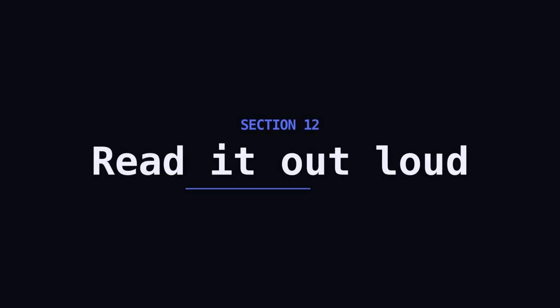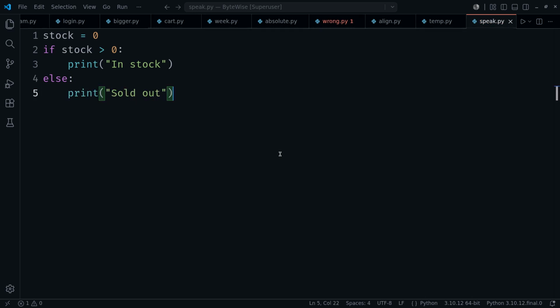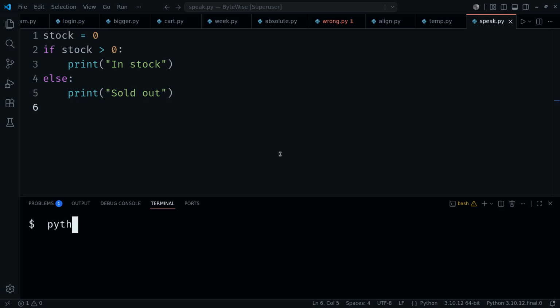Here's the trick to never getting confused. Read the code like a sentence. If stock is greater than 0, print in stock, otherwise print sold out. It maps 1-to-1 to how you'd say it. Stock is 0 here, so which branch wins? Sold out. 0 is not greater than 0, so the condition fails and the else takes over. When an if else ever confuses you, just read it aloud. The words are the logic.